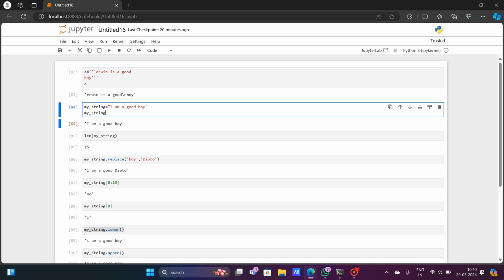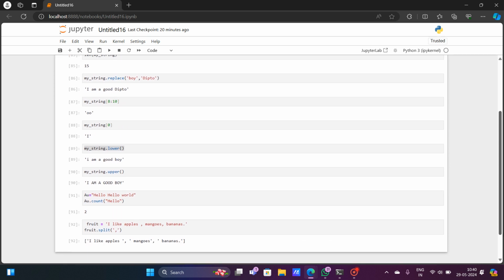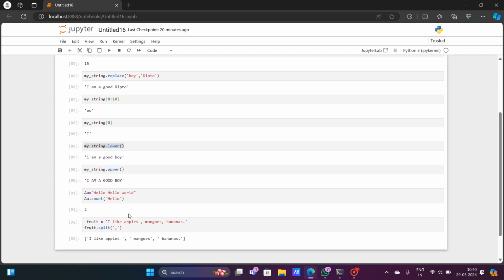Now if I run this, let me see the results. So now it has actually split the string. I like apples. Then it has found a comma after mangoes, so it has split it there. And after bananas, bananas is a different string. So that's how you can split a string.